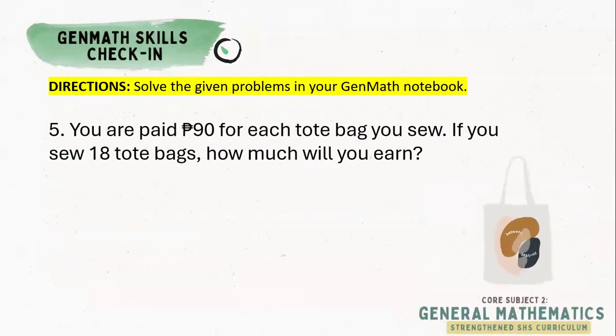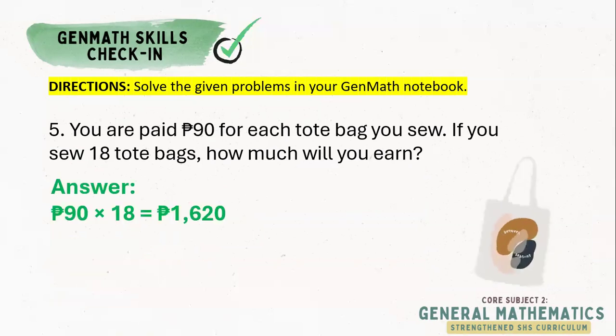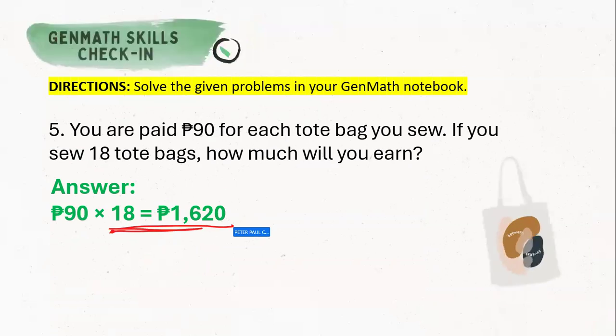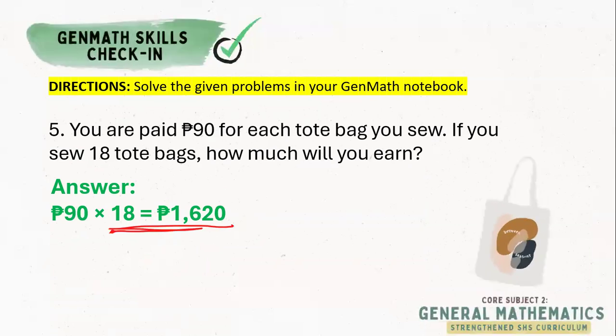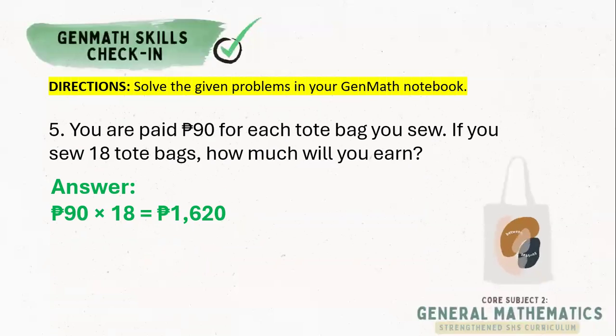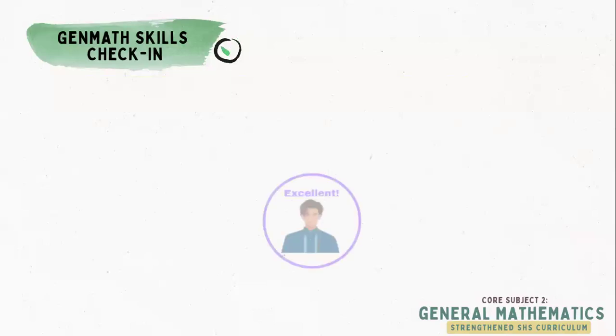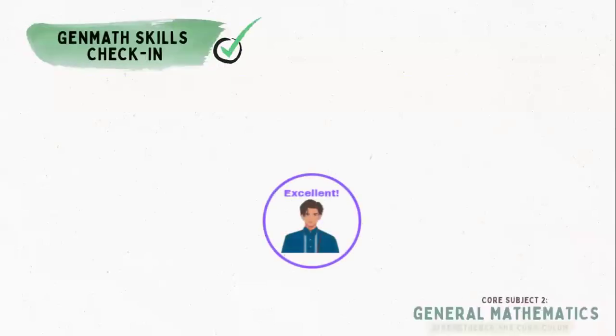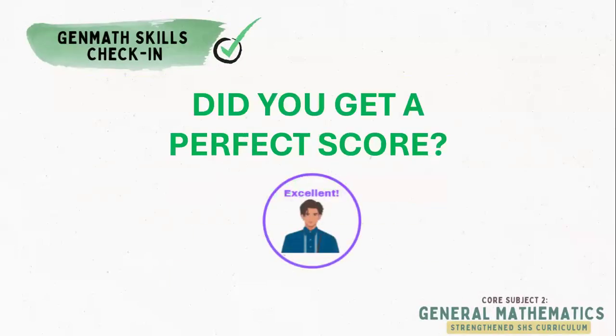Great. We will again multiply. So this problem is a perfect example of a piecework earning. So when we multiply 90 pesos to 18, the answer will be 1,620, which is your total income in sewing 18 tote bags. Did you get 5 out of 5 items? Or did you get a perfect score?